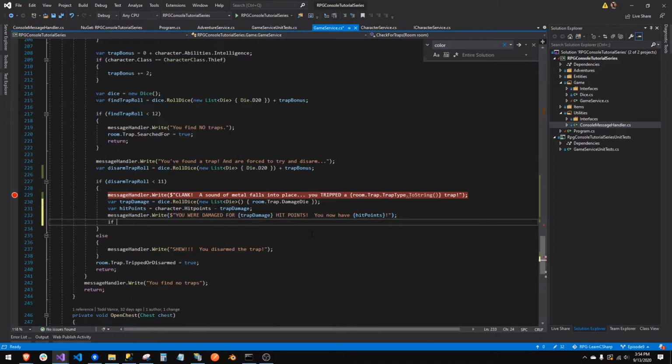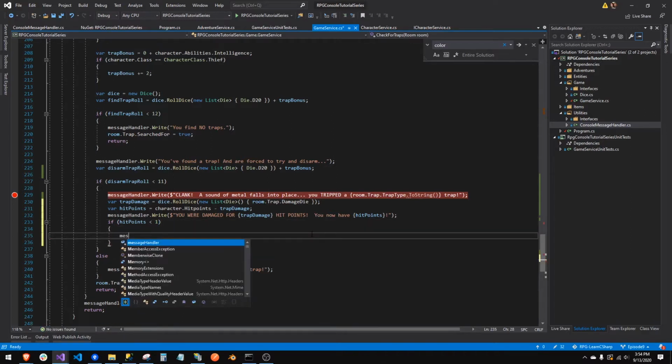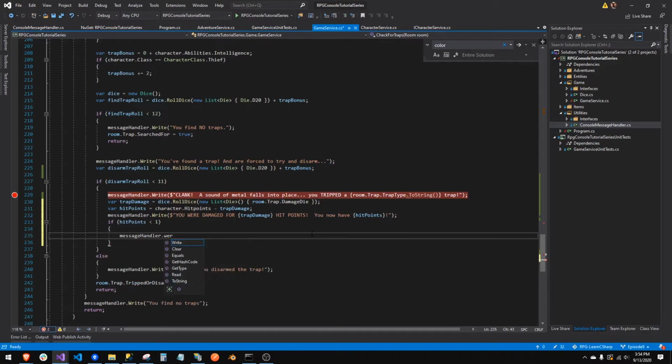And here we'll say if hit points are less than 0 or less than 1, and you're dead. From here, we'll handle all the dead things later on. If you're dead, you're not going to keep playing.